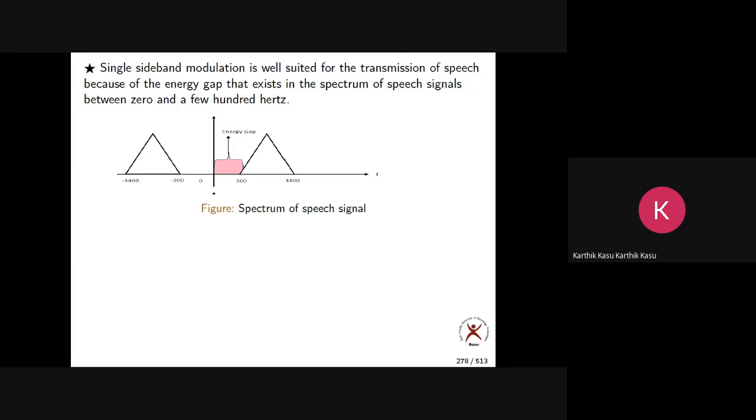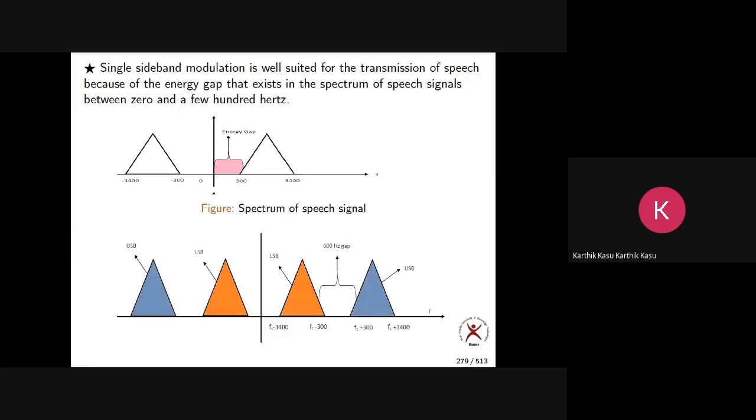In the case of audio, how much gap is there? 20 hertz. In the case of video, there is no gap because it starts from exactly 0. But I told you all are baseband signals. So a baseband signal typically means they should start from very low frequencies. They may start from 0 or from some very small frequencies. Now we can exploit this property in the case of SSB. How? Let us see.